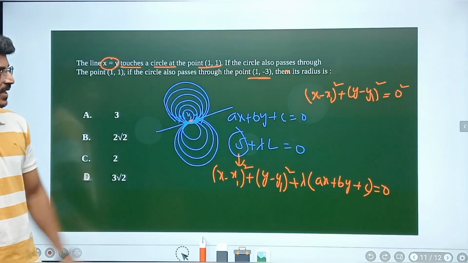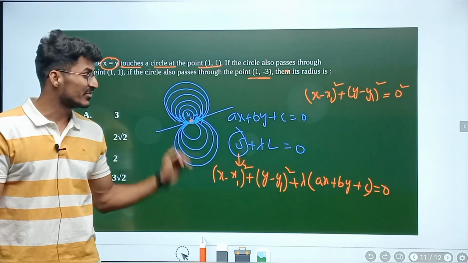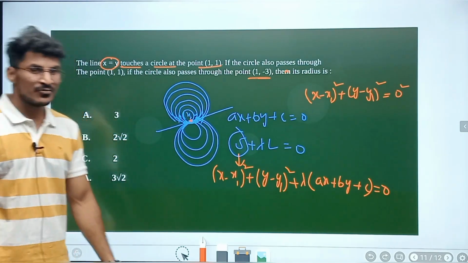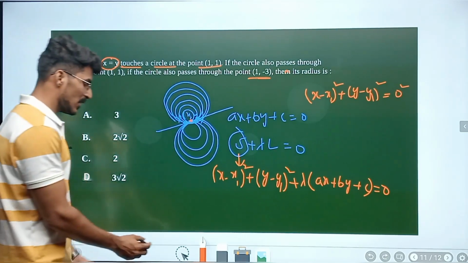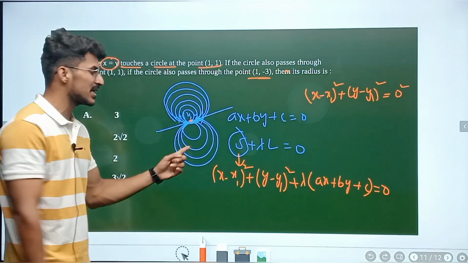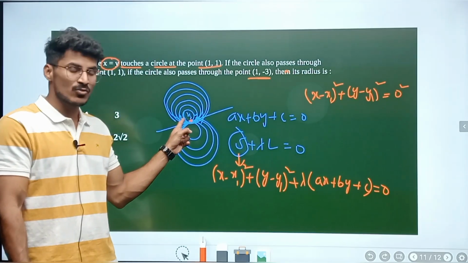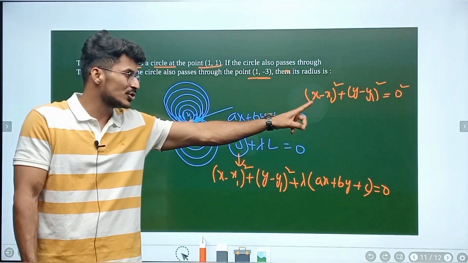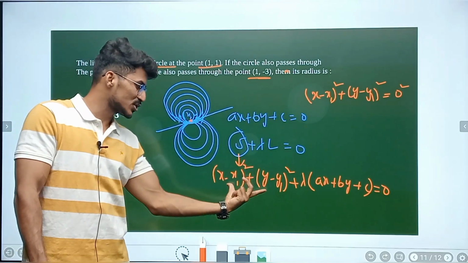So every time, one fixed point would be given and a fixed line would be given. Then what I am going to do here is take it as a point circle with center (x1, y1) and radius 0, and substitute S as this equation.